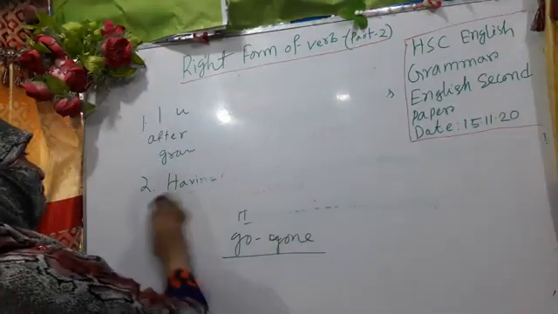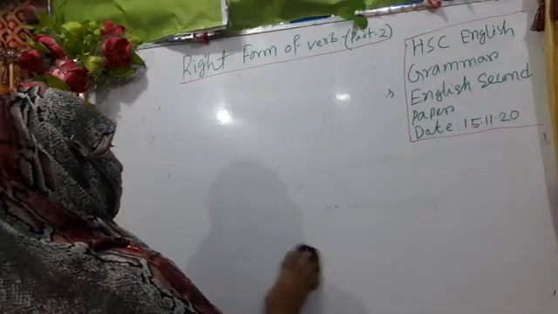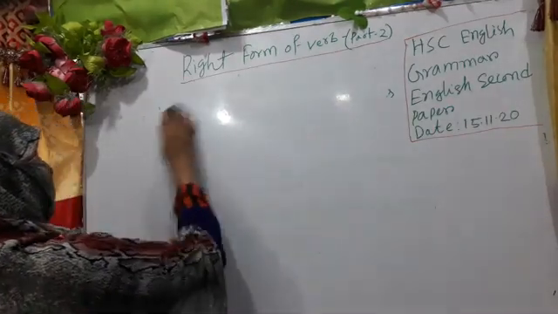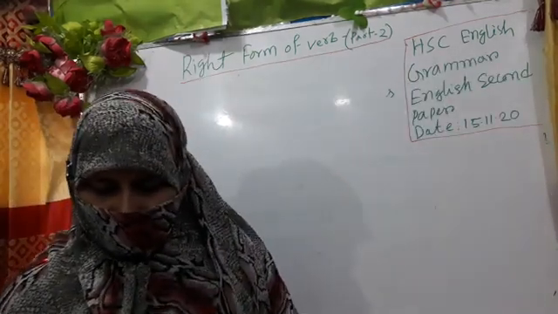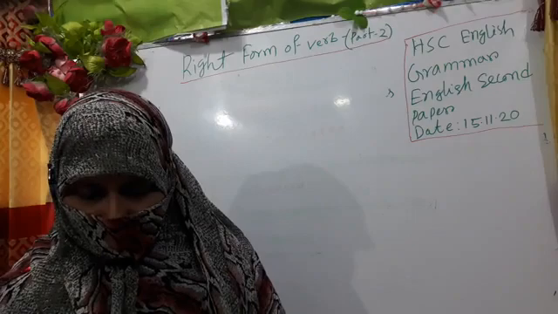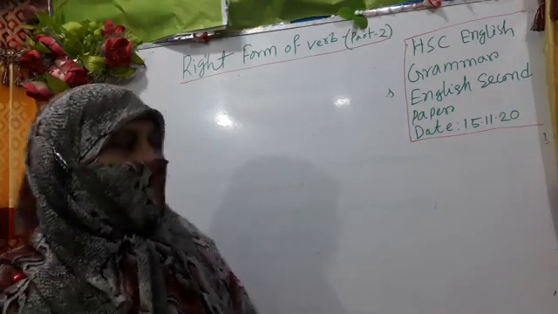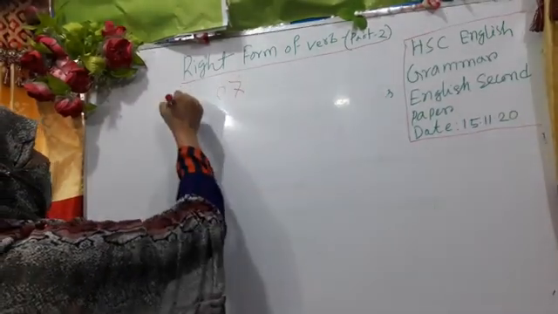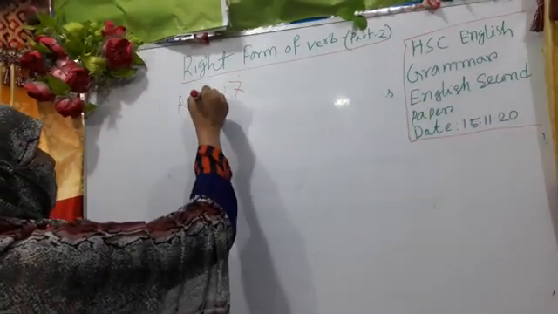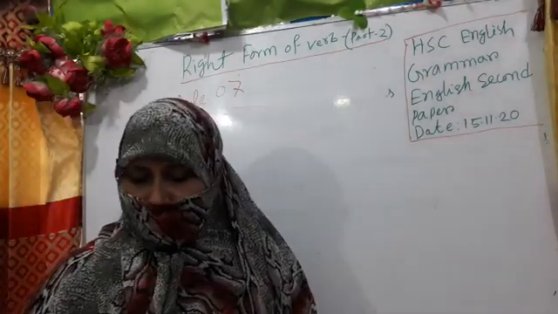Rule number 8 is very large, but next I am going to give you rule number 7.